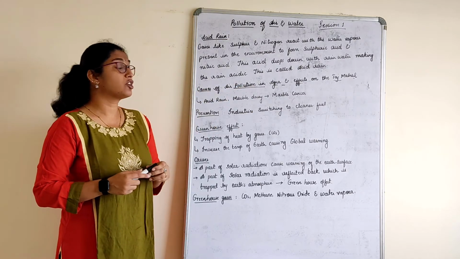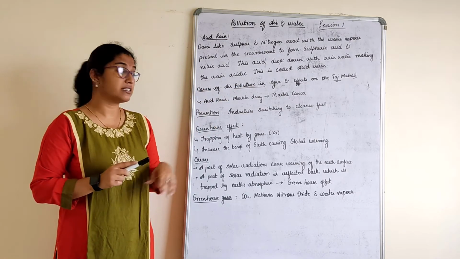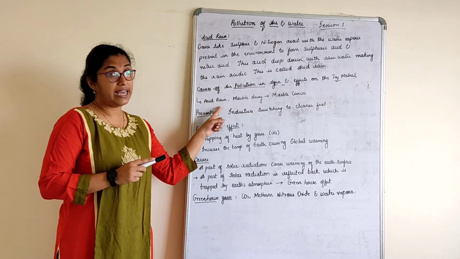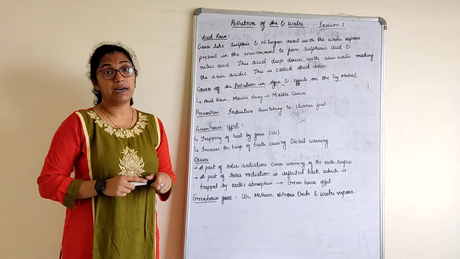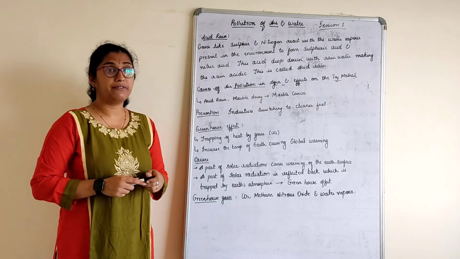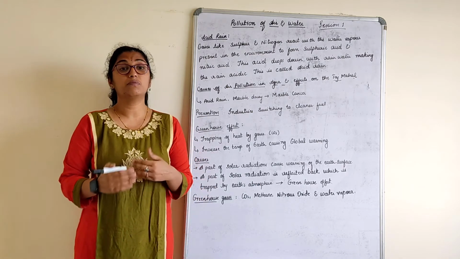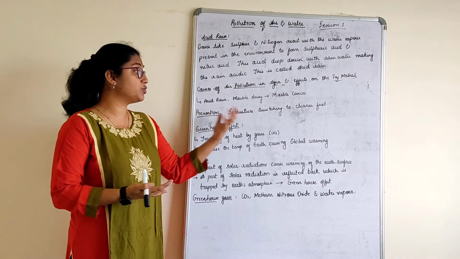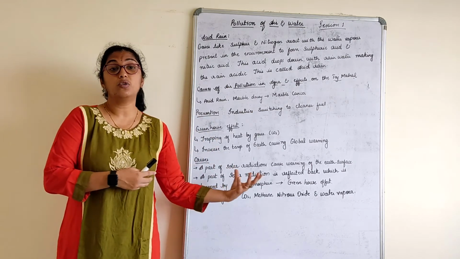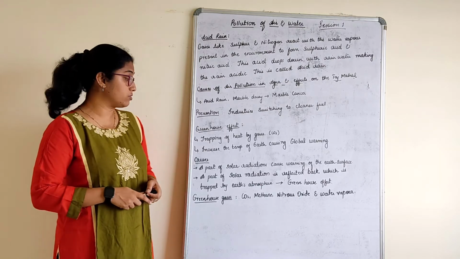Also, the causes of air pollution on Agra's Taj Mahal are another question. One reason is acid rain and another is marble cancer. How can we prevent it? We can prevent it if industries start using more and more cleaner fuel, if they switch to cleaner fuel from the usual regular fuel they are using.